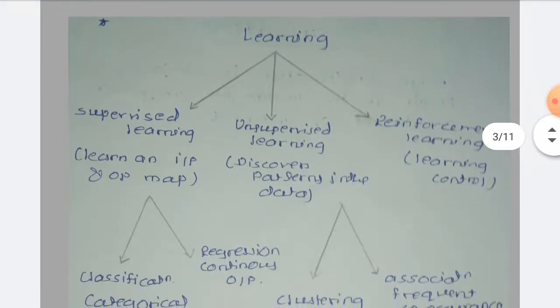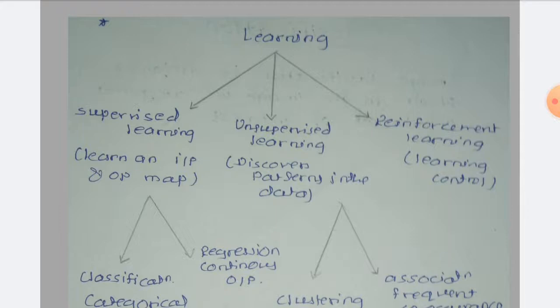Now, there are different types of learning methods. First is supervised learning, second is unsupervised learning, and third is reinforcement learning. Let us see one by one. The supervised learning.